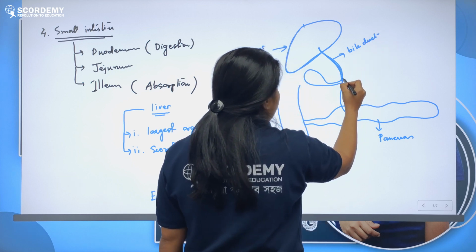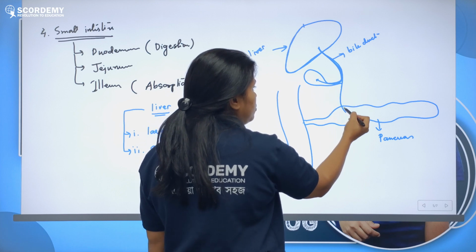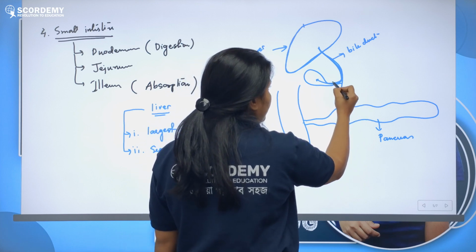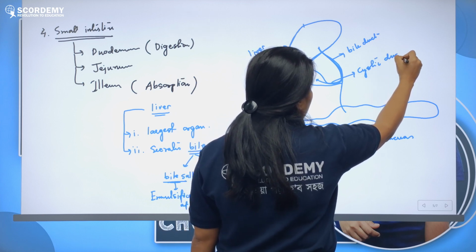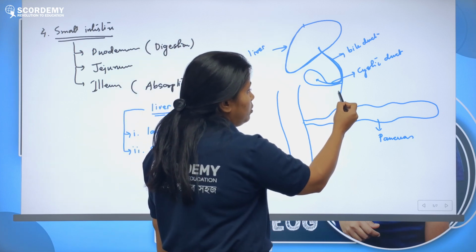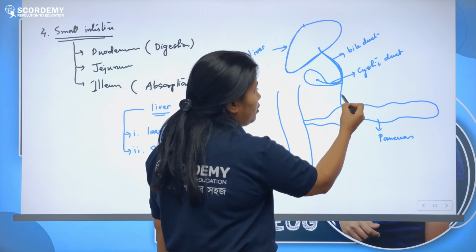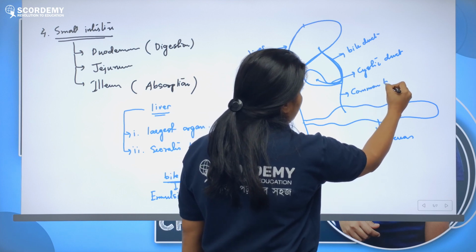Now the liver will secrete its secretion through a duct called the bile duct. Then the secretion will enter the gallbladder, and the gallbladder will release it through a duct called the cystic duct. It will come up to the pancreas through a duct called the common bile duct.